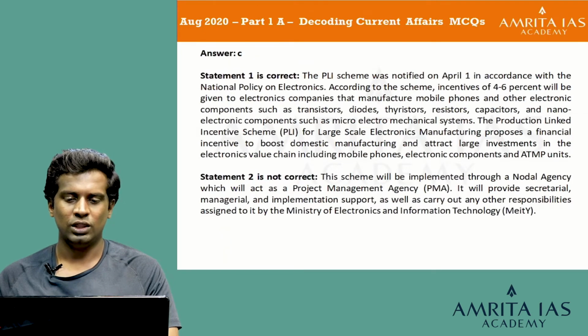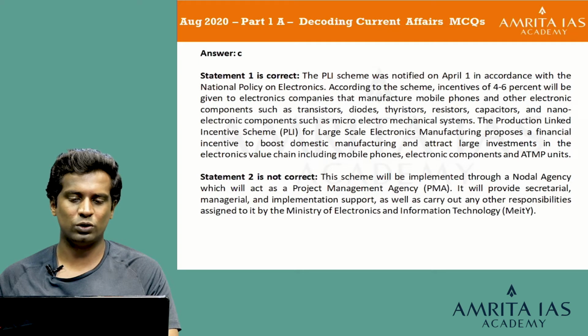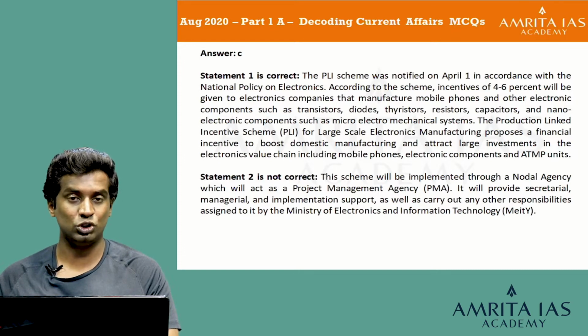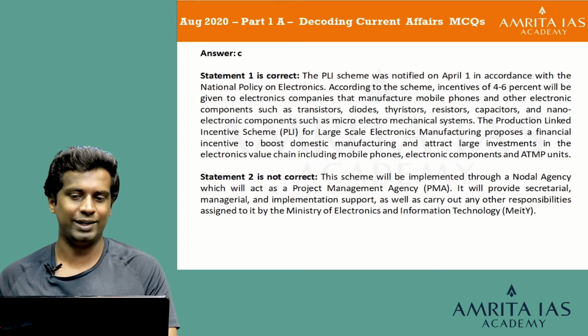The answer is C. The PLI scheme was notified on April 1 in accordance with the National Policy on Electronics. According to the scheme, incentives of 4 to 6% will be given to electronics companies that manufacture mobile phones and other electronic components such as transistors, diodes, thyristors, resistors, capacitors and nanoelectronic components such as micro electromechanical systems. The PLI scheme for large-scale electronic manufacturing proposes a financial incentive to boost domestic manufacturing and attract large investments in the electronics value chain, including mobile phones, electronic components and the ATMP units.